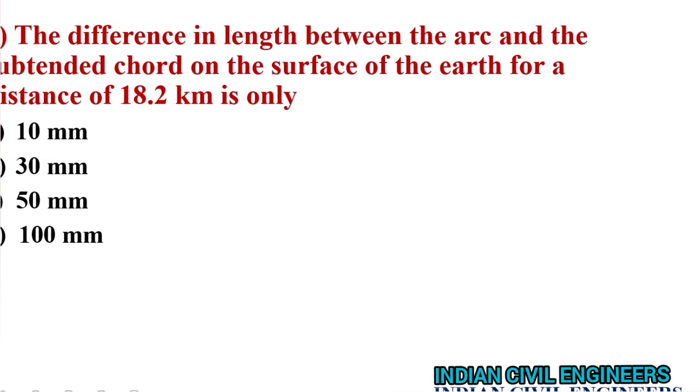Let's see the next question. The difference in length between the arc and the subtended chord of the surface of the earth for a distance of 18.2 km is only 10 mm. It's a chord length, and for a distance of 80.2, it is 10 mm difference.